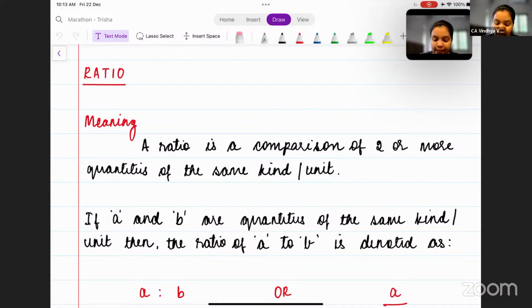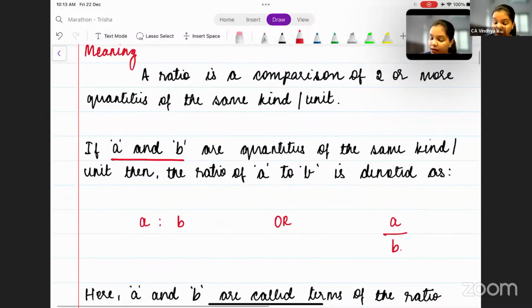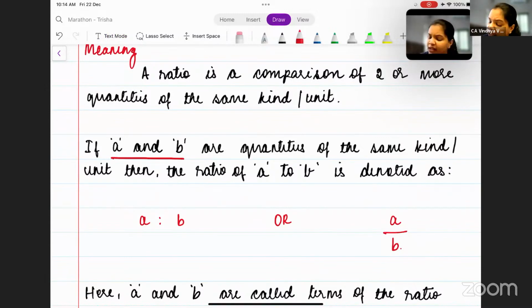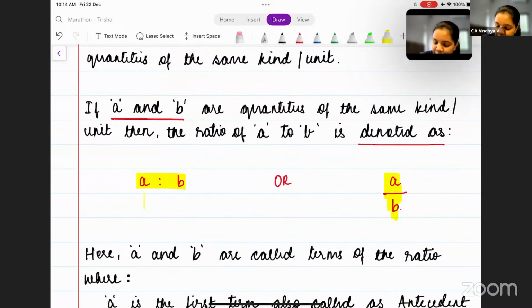Let us say the two quantities are A and B. These two quantities of the ratio, which are of the same kind or unit, can be denoted as A is to B, or A divided by B. In the example that I took, 6 feet and 5 feet, I said ratio of A to B. So 6 feet to 5 feet, you can write it as 6 is to 5, or you can also write it as 6 by 5. So this is the basic of a ratio.